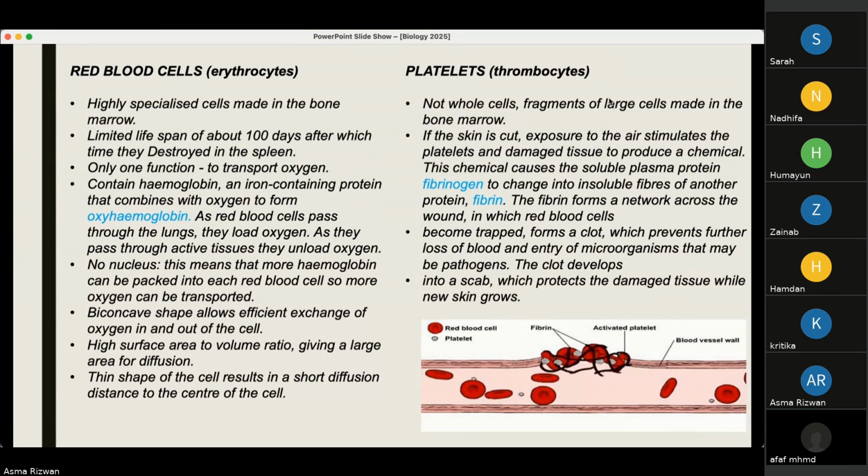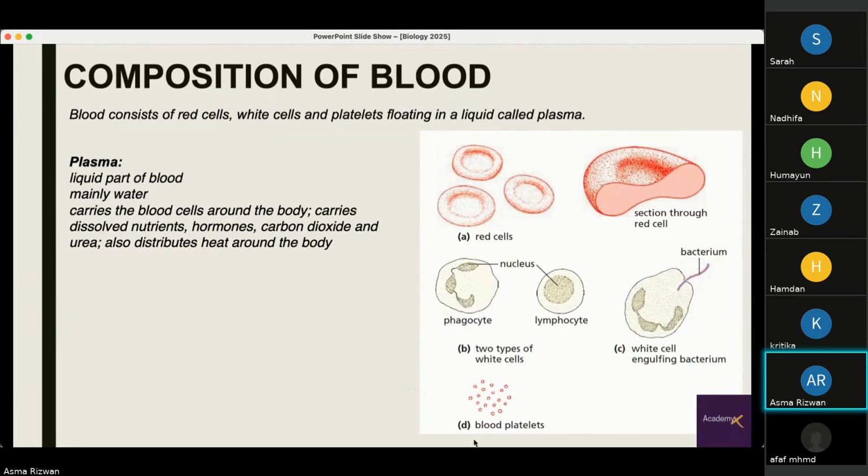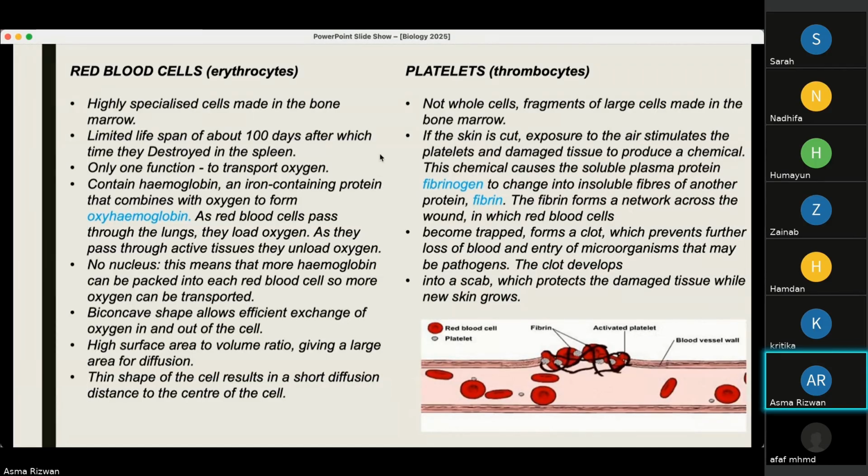Platelets are another very important cell of the blood, which are known as thrombocytes as well. They are not whole cells. These are fragments of large cells made in the bone marrow, which, as you can see here, are little tiny fragments of cells.